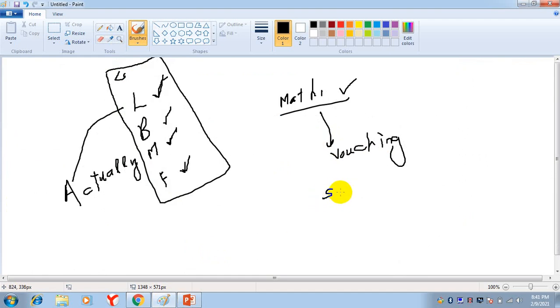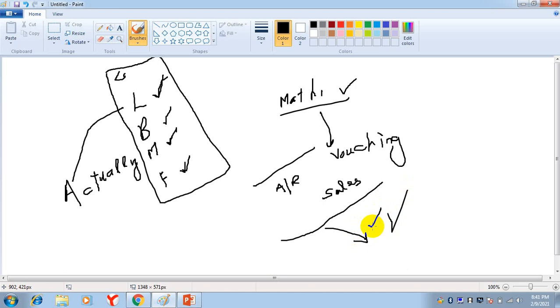So for sale, you will pass an entry: accounts receivable to sales. This is an entry. With this journal entry, in support, there will be some documents. That is basically a voucher. So we are checking these documents, these vouchers.